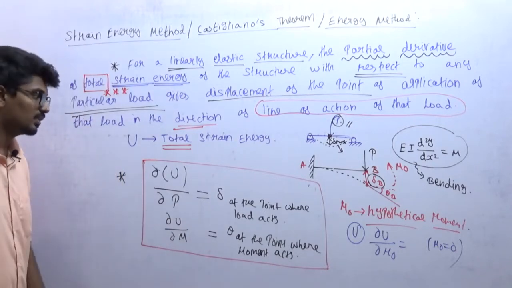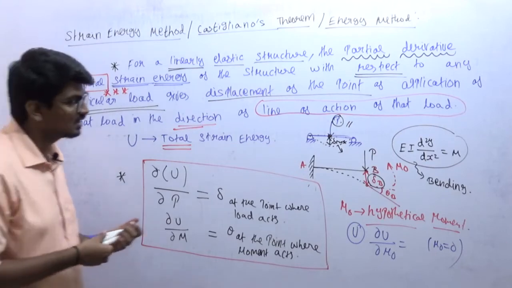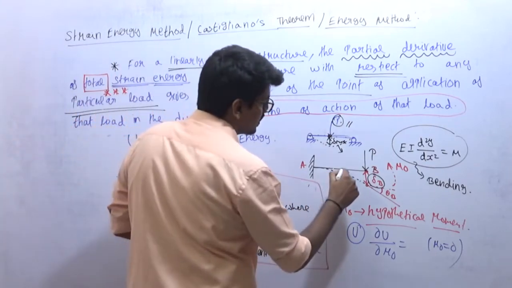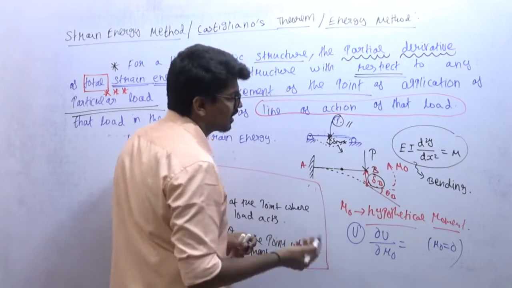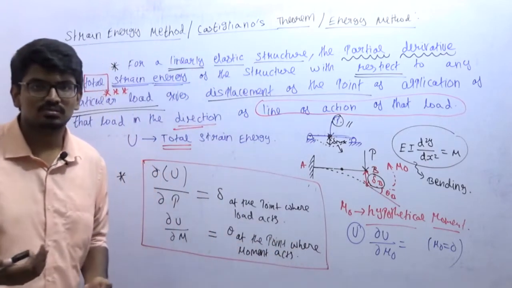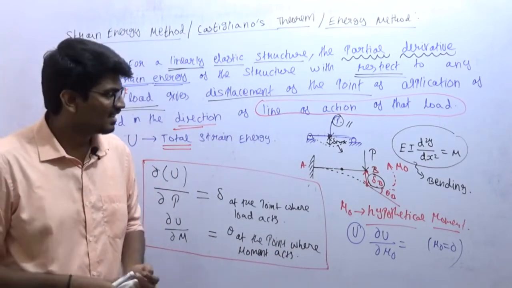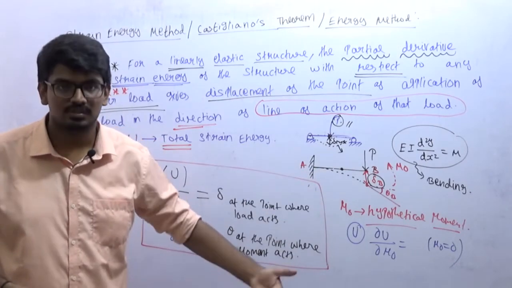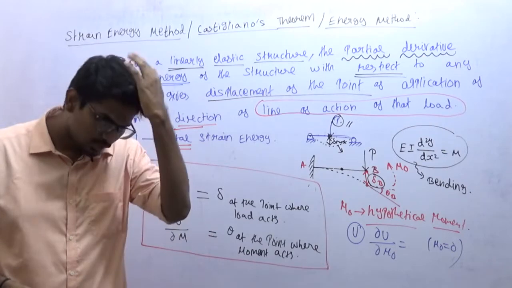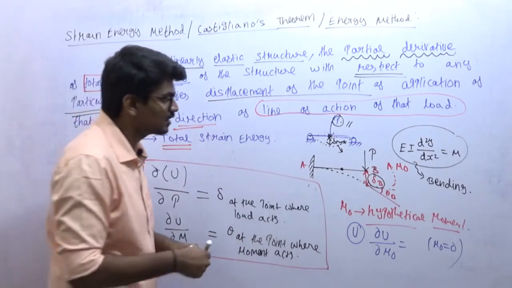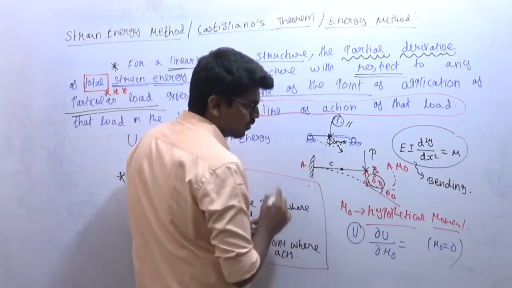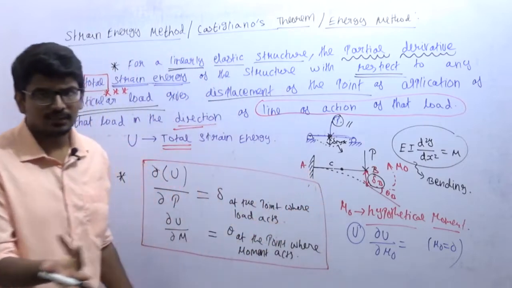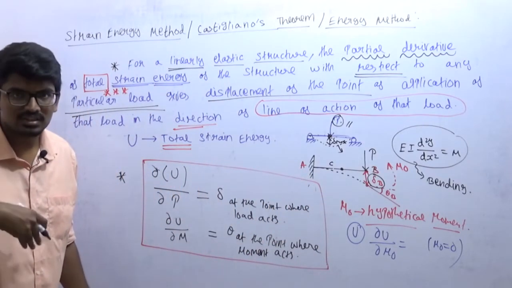Now you might ask me one question. Suppose I want to find deflection at this point, deflection, not slope. What do I need to do? If I want to find deflection at this point, introduce a hypothetical load. Why am I introducing a hypothetical load? Because at this point, let me take this point to be C, at this point C there is no point load acting. But what is our theorem?